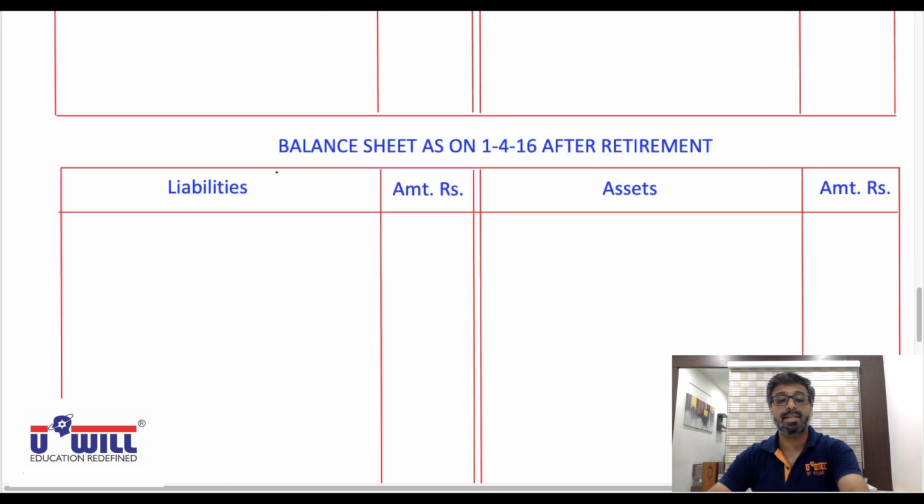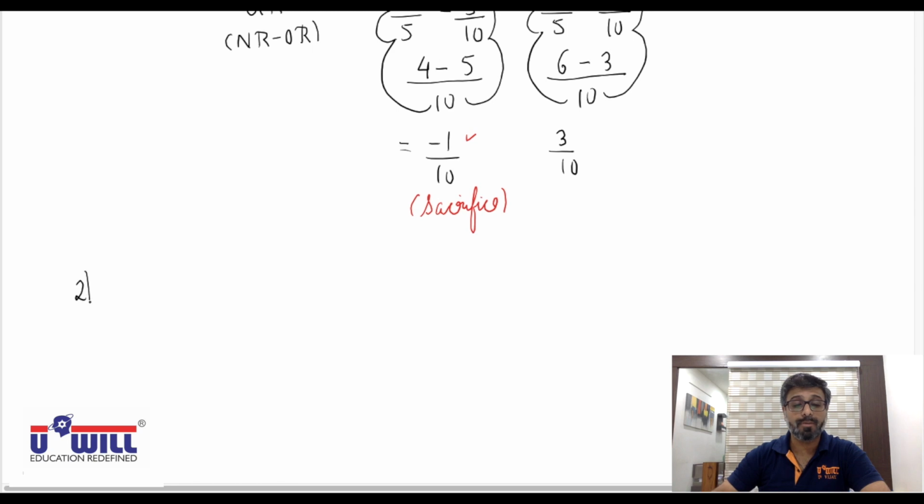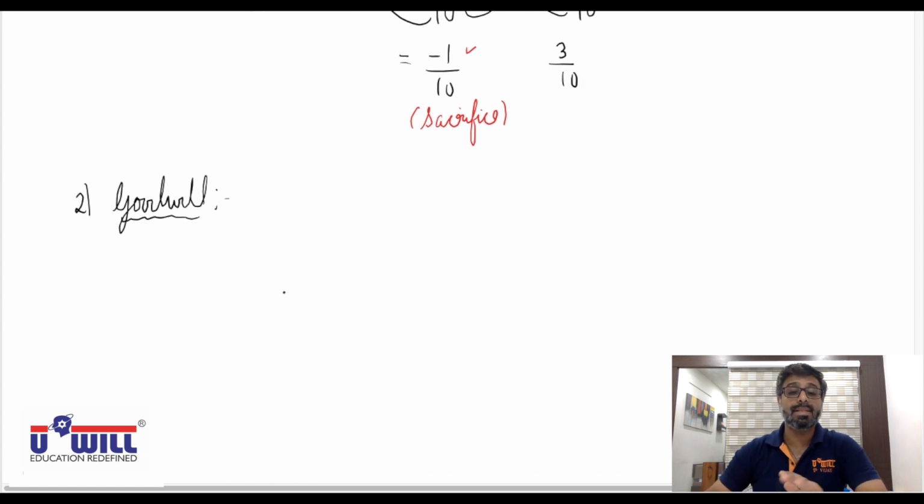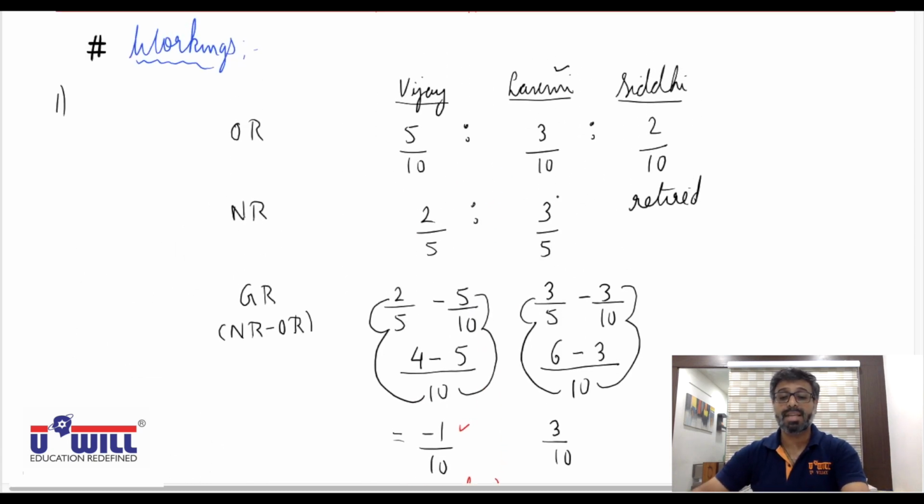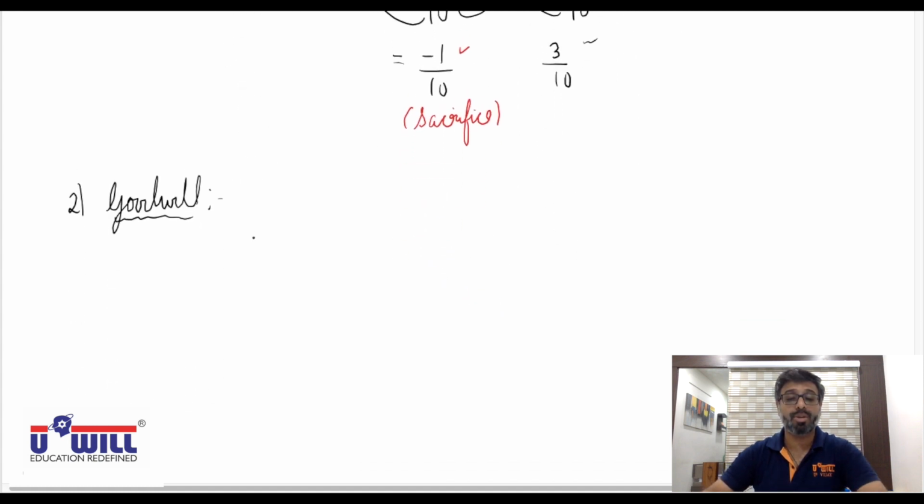Now, how will the goodwill be affected because of that? Goodwill is valued at 60,000. So working note 2 all of you will make for goodwill. Goodwill 60,000. The normal entry we studied for goodwill in this chapter is remaining partners' capital account debit in gain ratio to retiring partner's capital with goodwill into retiring partner's share. But then again I told you, if instead of gaining, any remaining partner is sacrificing, then instead of debiting that remaining partner, we will credit that. Okay, gaining partner only we have to debit. So which is the remaining partner who is actually gaining? Lakshmi. So only Lakshmi's capital account is going to get debited.